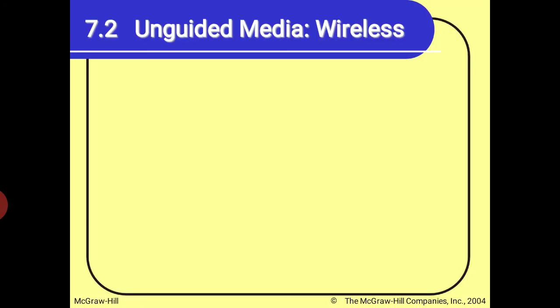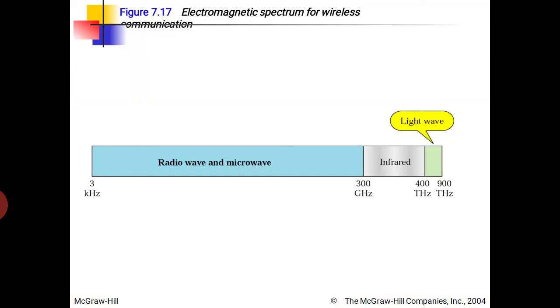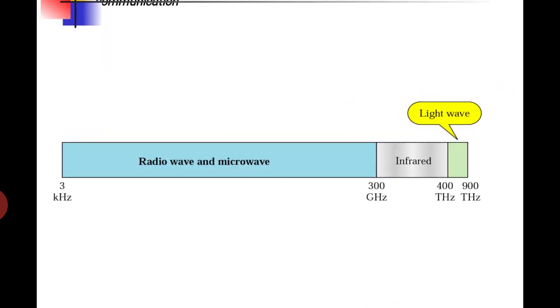Next one is unguided media. In unguided media we have radio waves, microwaves and infrared. In radio waves, if we see the complete spectrum, it is 3 kilohertz to 900 terahertz.